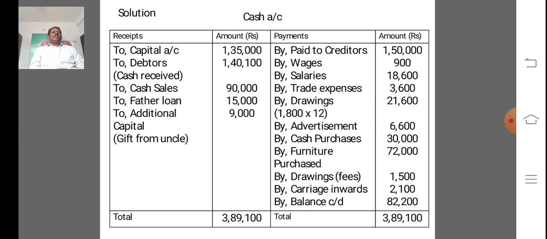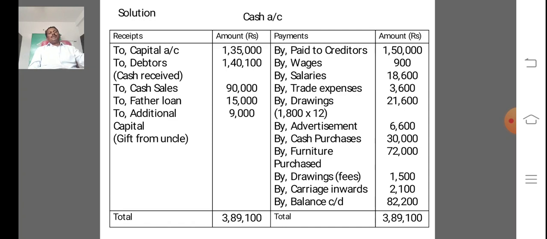By wages 900. By salaries 18,600. By trade expenses 3,600. By drawings 1,800 per month into 12 is equal to 21,600. By advertisement 6,600. By cash purchases 30,000.